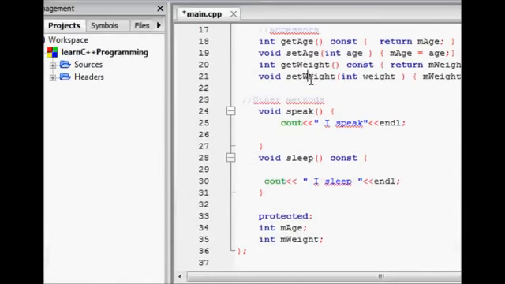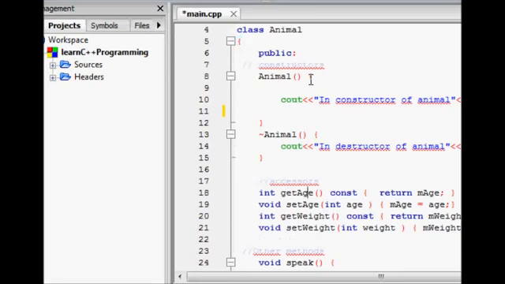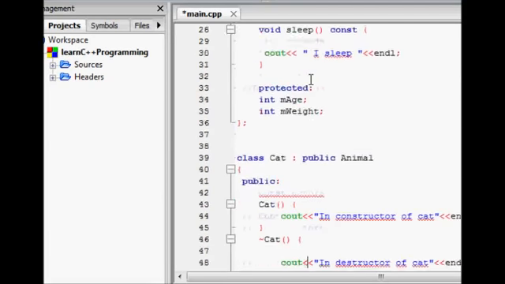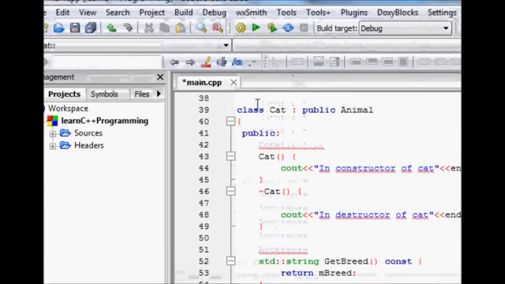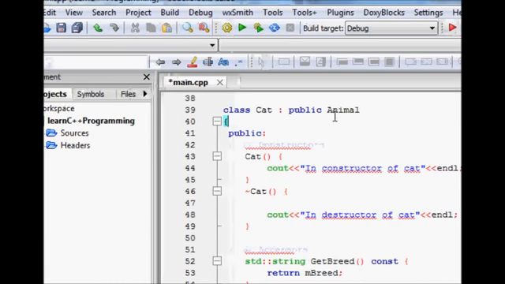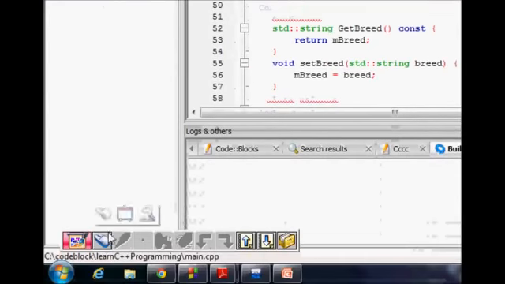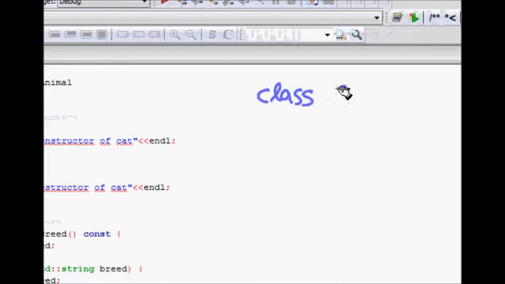Now you have some functions also. Let's see the functions we have specified. I think they are public, so they are available to anyone. Now we make a class that's known as cat. We know a cat is an animal. It follows the is-a relationship, so it implies we have inheritance. So cat is public animal, which means that it is deriving from animal.